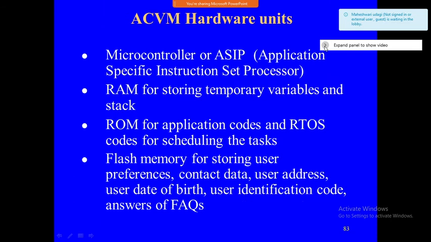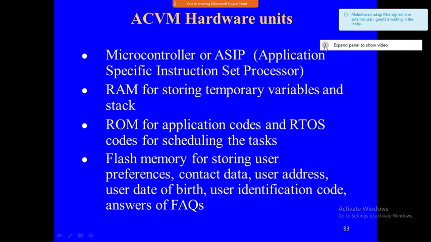Based on these things, we are going to decide which hardware components are required. The hardware components required are the microcontroller and application specific instruction set processor, RAM memory for storing the temporary variables and the stack, ROM memory for storing the application code and RTOS codes for scheduling the tasks.